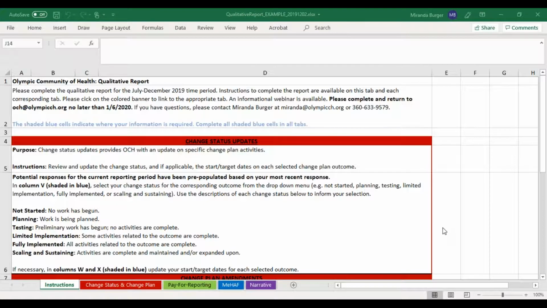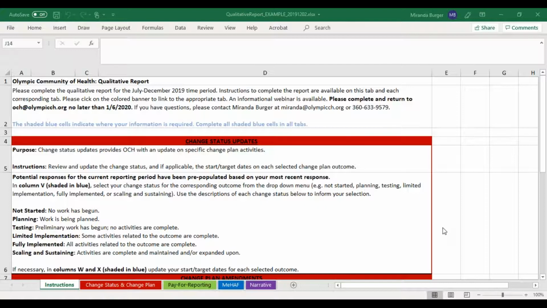My name is Miranda Berger, and the purpose of today's webinar is to walk you through the Qualitative Report Excel file template. Historically, qualitative reporting has been completed on OCH's online reporting platform, Orca. All of the resources have now been moved from Orca to the OCH website, and reporting has been moved to Excel. Orca will remain available to partners through December 31st if there are any materials that you would like to collect off of the website before it is closed.